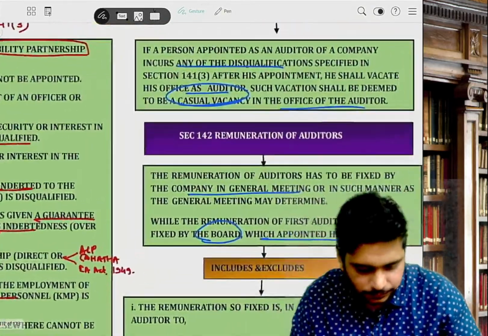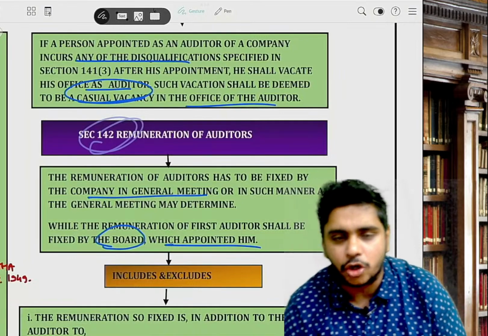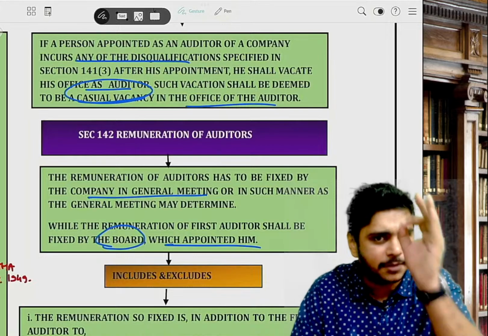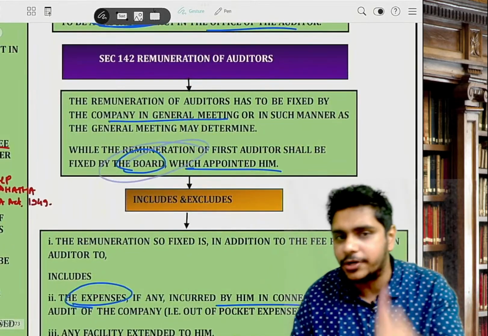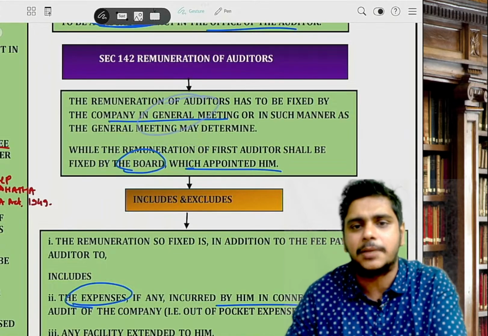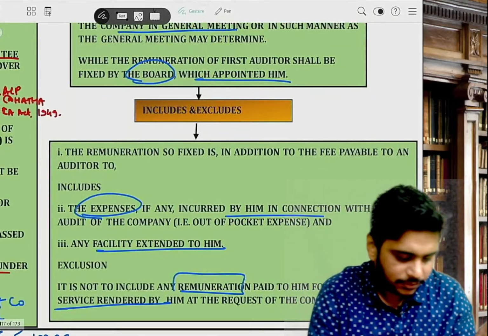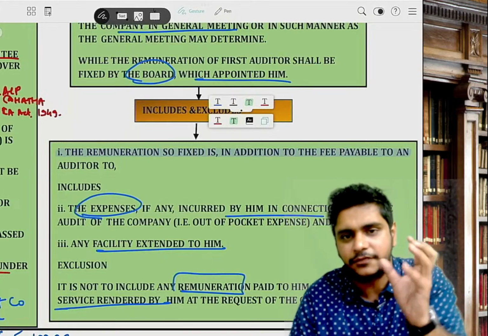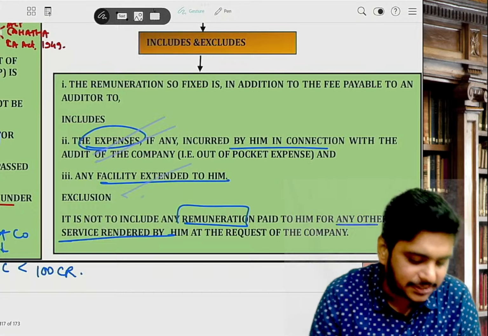Then 142 talks about the remuneration of the auditor. What is 142? Remuneration of the auditor. Exam question, important. First auditor's remuneration will be fixed by the board. Subsequent auditors' remuneration will be decided by the members in general meeting. Remuneration will include everything: the audit fees, plus reimbursement of any expenses, plus any facilities extended to him.